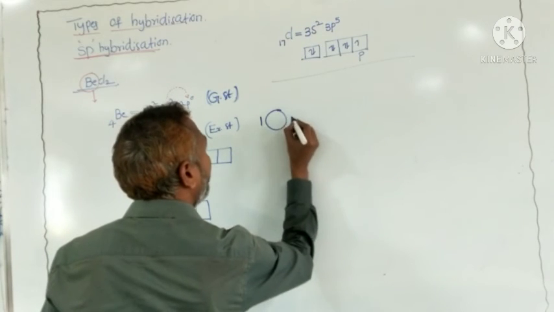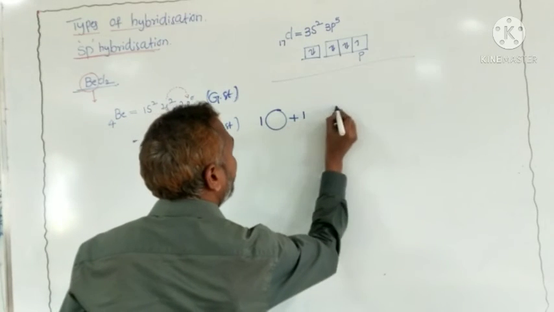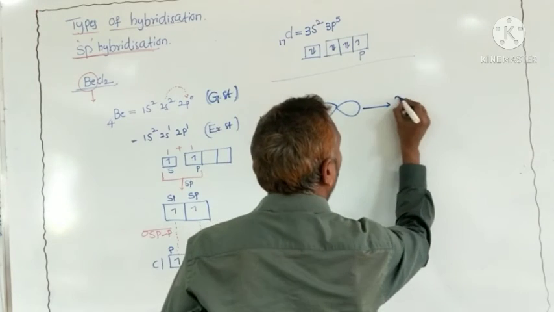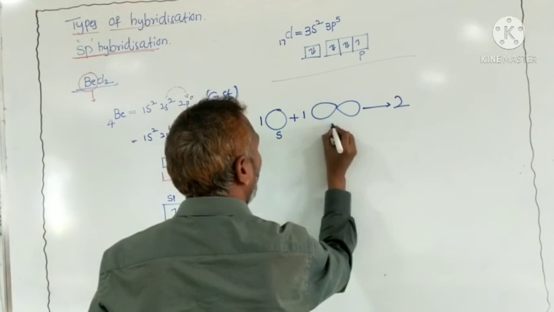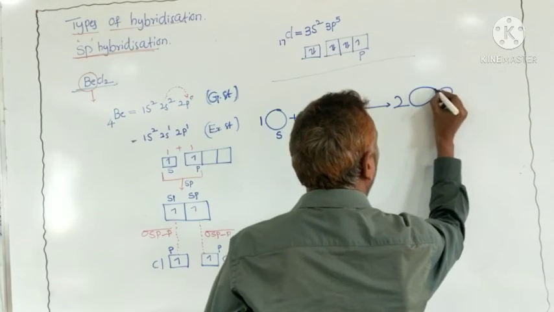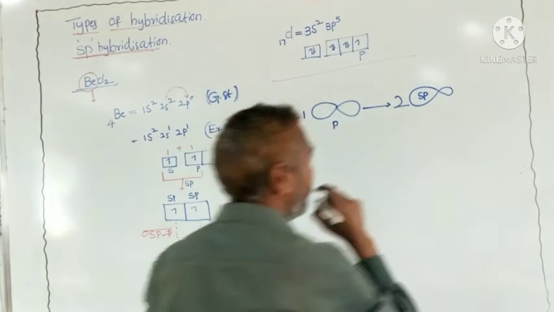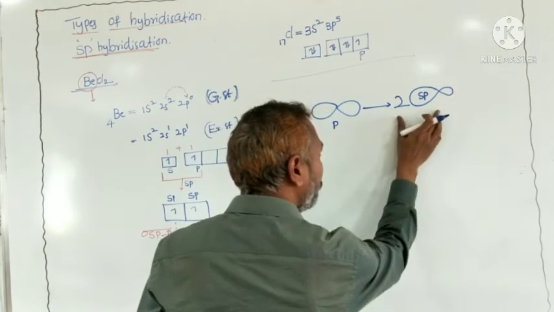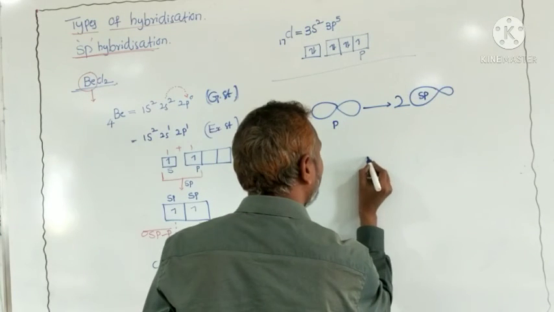One s orbital is intermixed with one p orbital to give two equivalent sp hybridized orbitals. Further, these two equivalent hybrid orbitals are arranged like this.